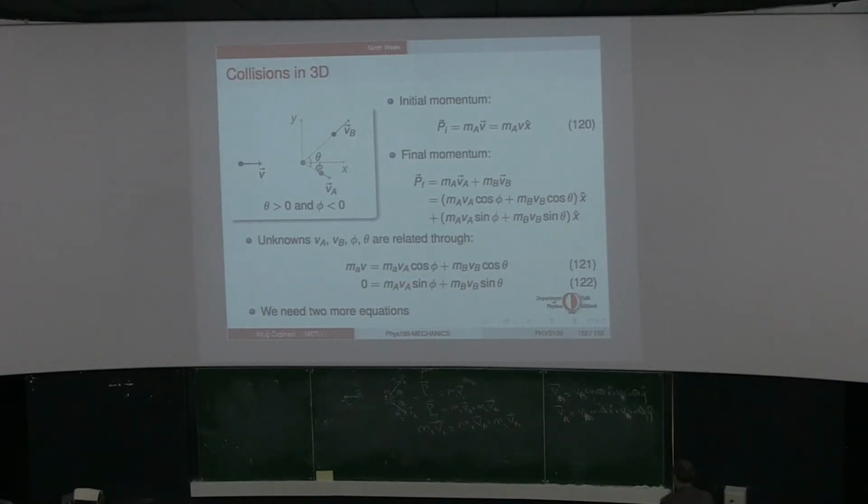Now, if you consider the unknowns, how many unknowns do we have? If you remember our one-dimensional collision, we only had 2 unknowns there. So momentum conservation gave us one equation relating these unknowns, and we needed one more relation to solve for the final velocities. Now, here the unknowns are the final speeds and the angles that the final velocities make with the horizontal, or with the initial velocity. We have 4 unknowns.